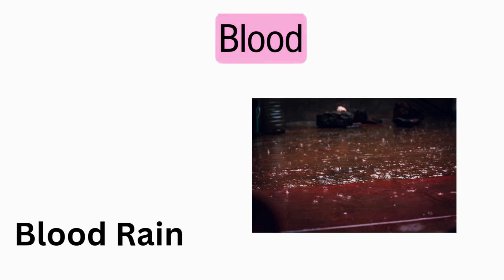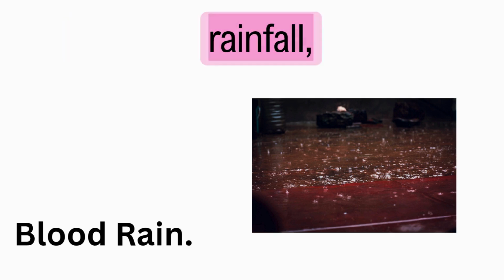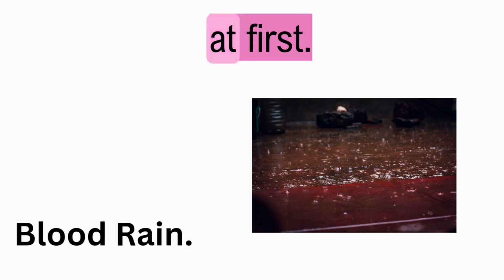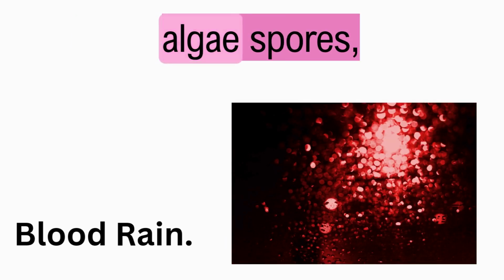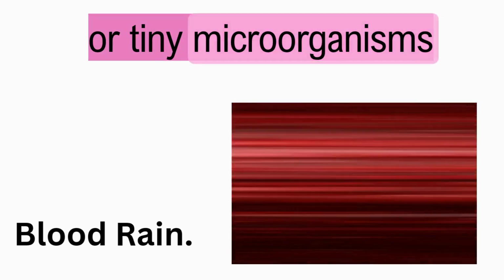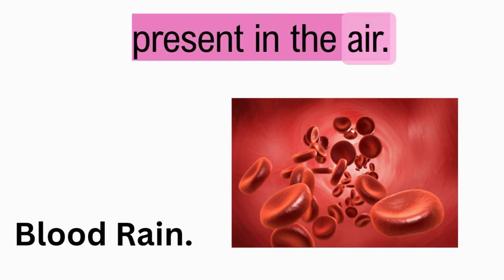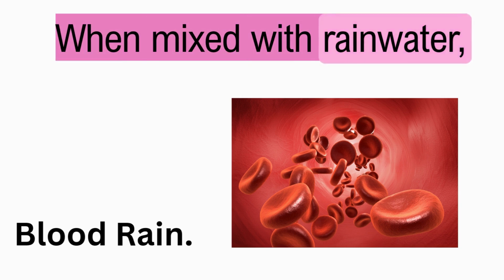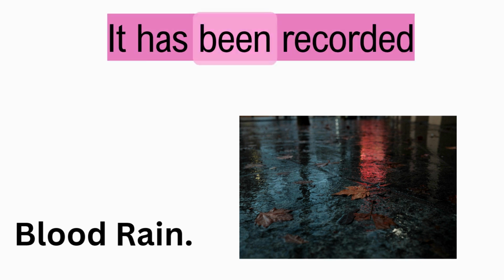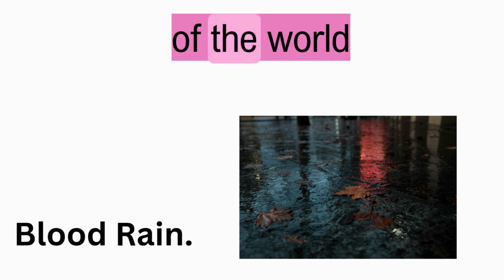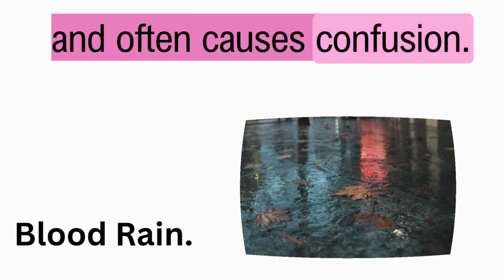Blood rain. Blood rain looks like red-colored rainfall, which can be alarming at first. The red color usually comes from dust, algae spores, or tiny microorganisms present in the air. When mixed with rainwater, these particles give the rain a reddish appearance. It has been recorded in different parts of the world and often causes confusion.